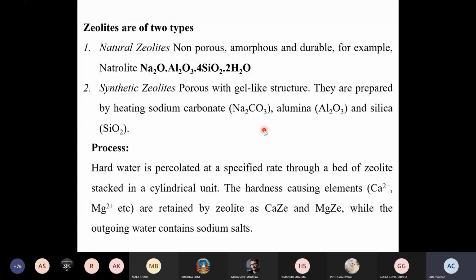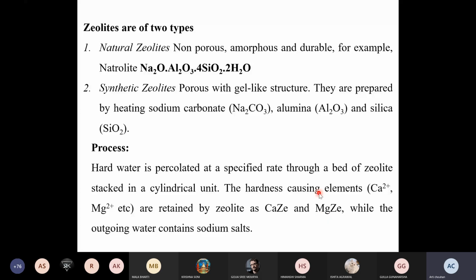So the process, you're already aware now: hard water is percolating at a specific rate through a bed of zeolite stacked in a cylindrical unit. The hardness-causing elements are retained by the zeolite as calcium zeolite and magnesium zeolite, while the outgoing water contains all the sodium salts. Okay, so this is the whole process of zeolite.